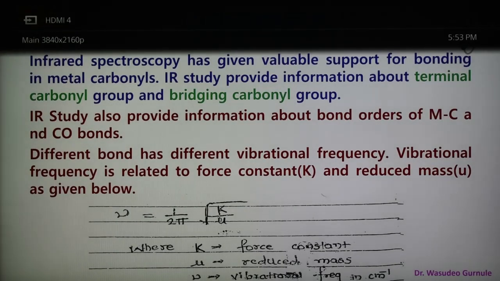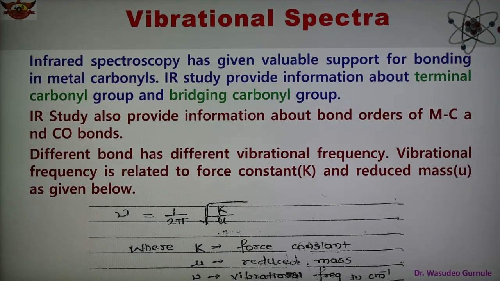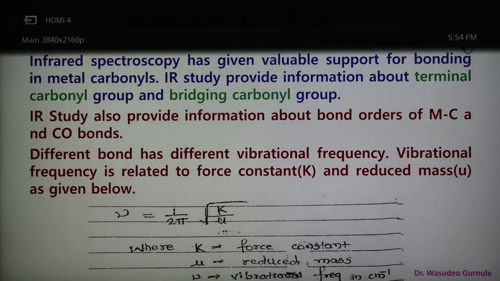As we have seen, vibrational spectra are a very useful tool to know the different types of bonding present in the metal carbonyl. So IR spectroscopy, or vibrational spectroscopy, here supports the study of bonding in the metal carbonyl, and infrared study provides information about the terminal carbonyl group as well as the bridging carbonyl group.